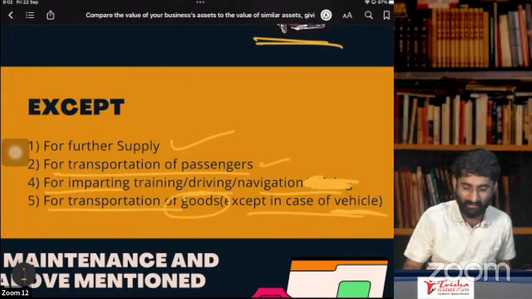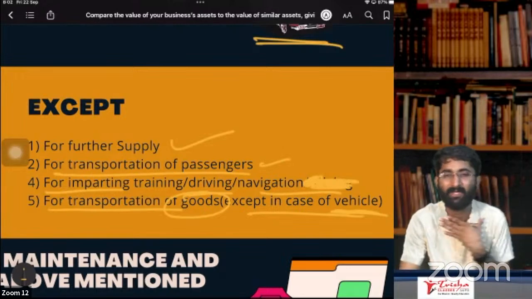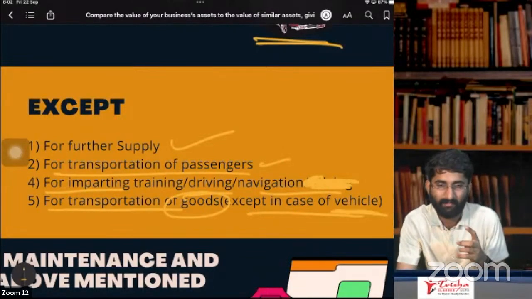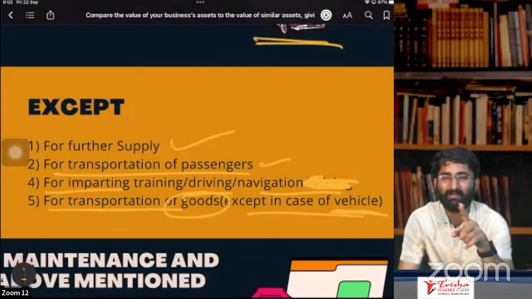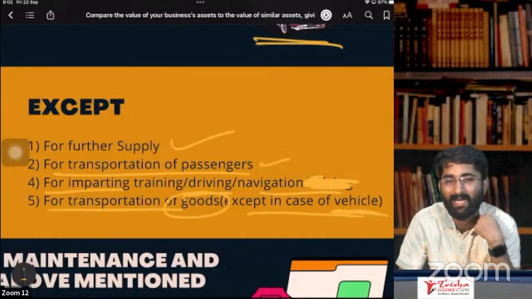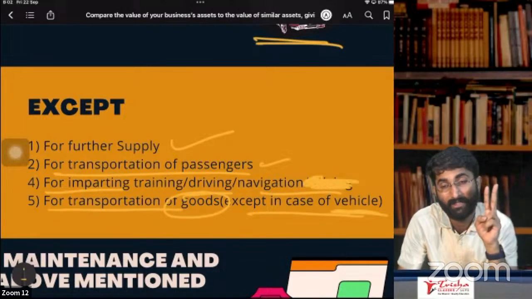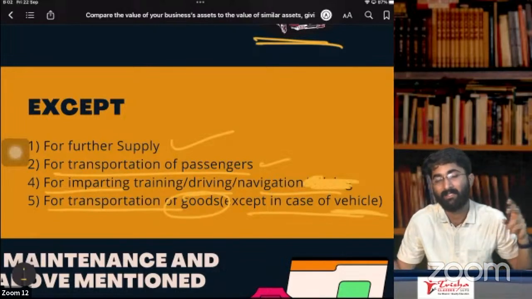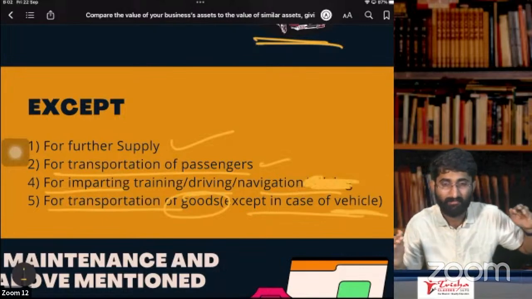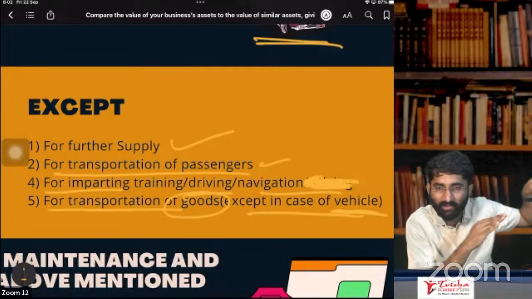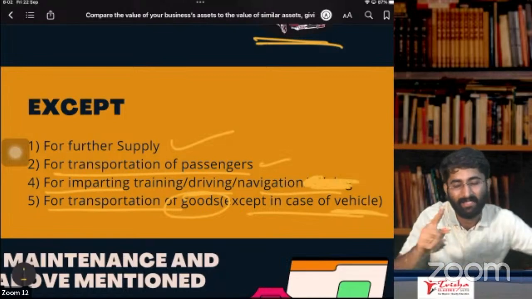Even this same thing applies in case of aircraft as well. For my personal transportation, for my personal purpose, I am purchasing the aircraft. Will I get ITC? No, I don't get ITC. Example, I'm purchasing the aircraft for a flying school. I'm putting one flying school here. In that case, will I get ITC? Yes, I'll get ITC.